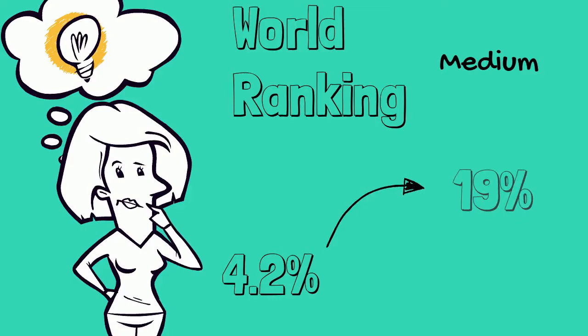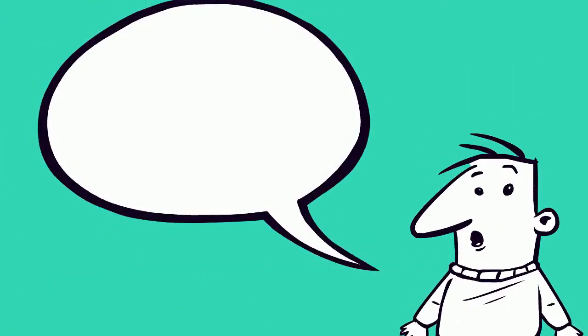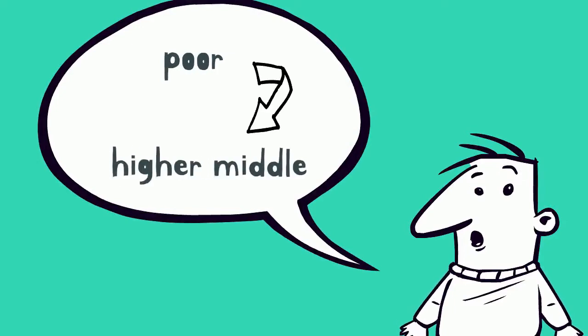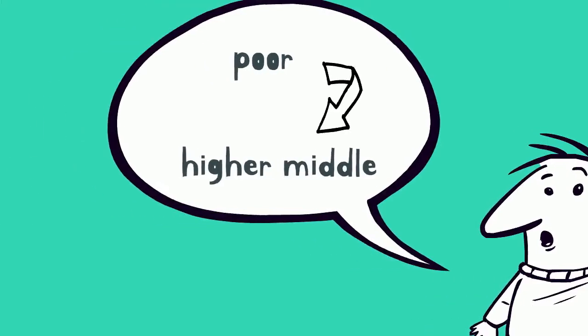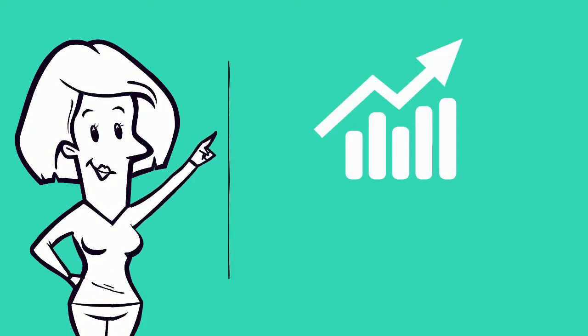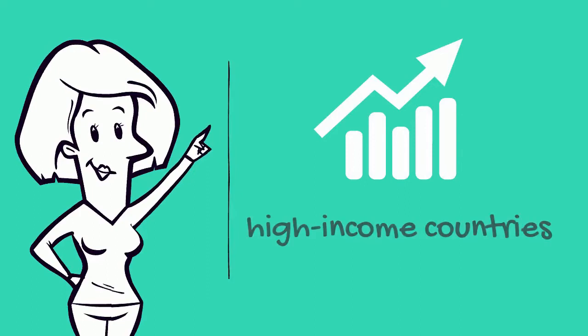Since the inception of the People's Republic in 1949, China has largely changed from one of the poor to one of the higher middle-income countries in the last 70 years. According to the current trends, China will become one of the high-income countries and the largest economy in terms of GDP and market exchange rates in the next decade.